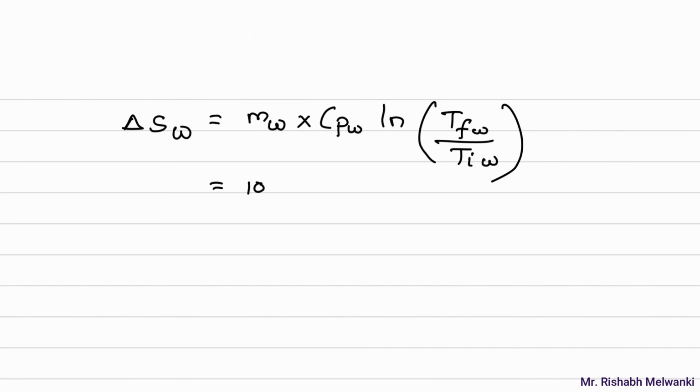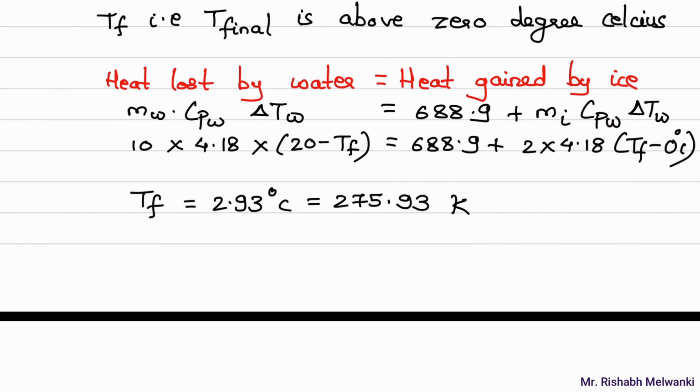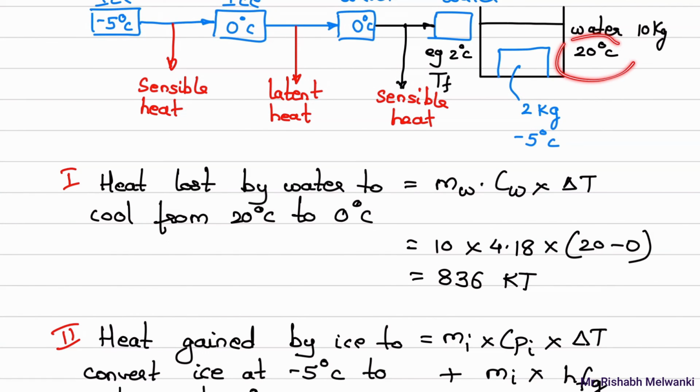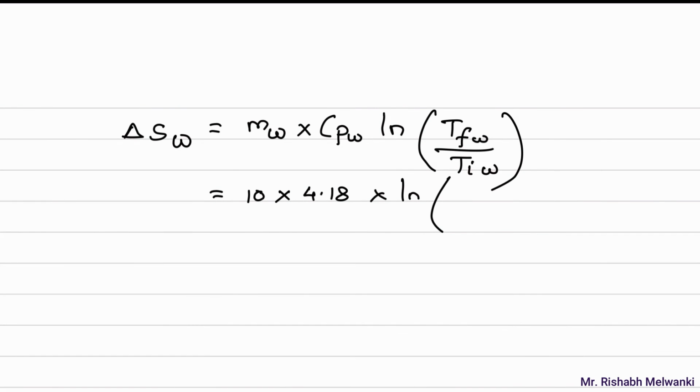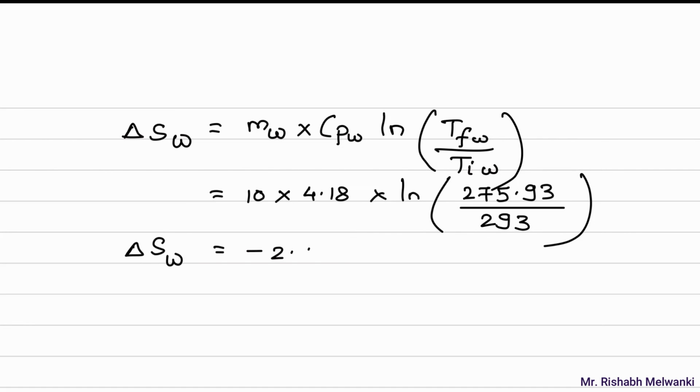So 10 into 4.18 into log, what is the final temperature of the water? Water final temperature is this one, and initial temperature is 20 plus 273. So substitute the values in Kelvin. So 275.93 divided by initial temperature is 20 degrees Celsius. So 20 plus 273, 293 Kelvin. So from here I will get delta S for water, which is equal to minus 2.509, unit will be kilojoule per Kelvin.